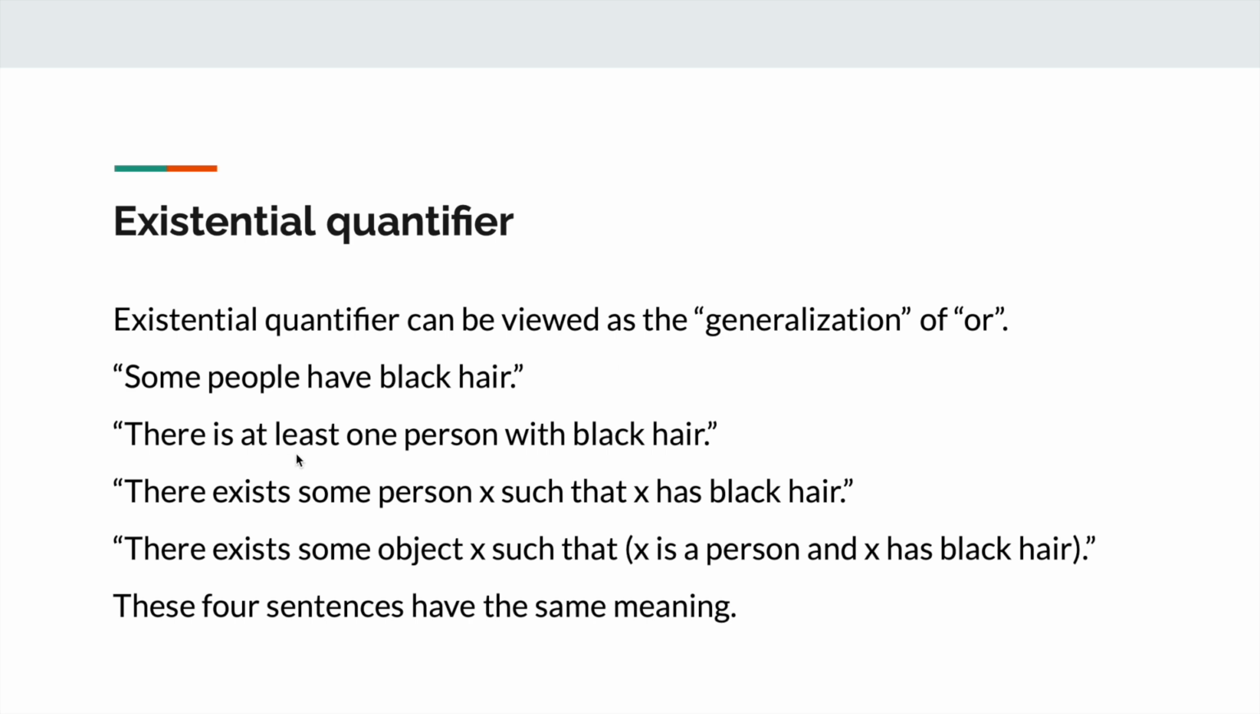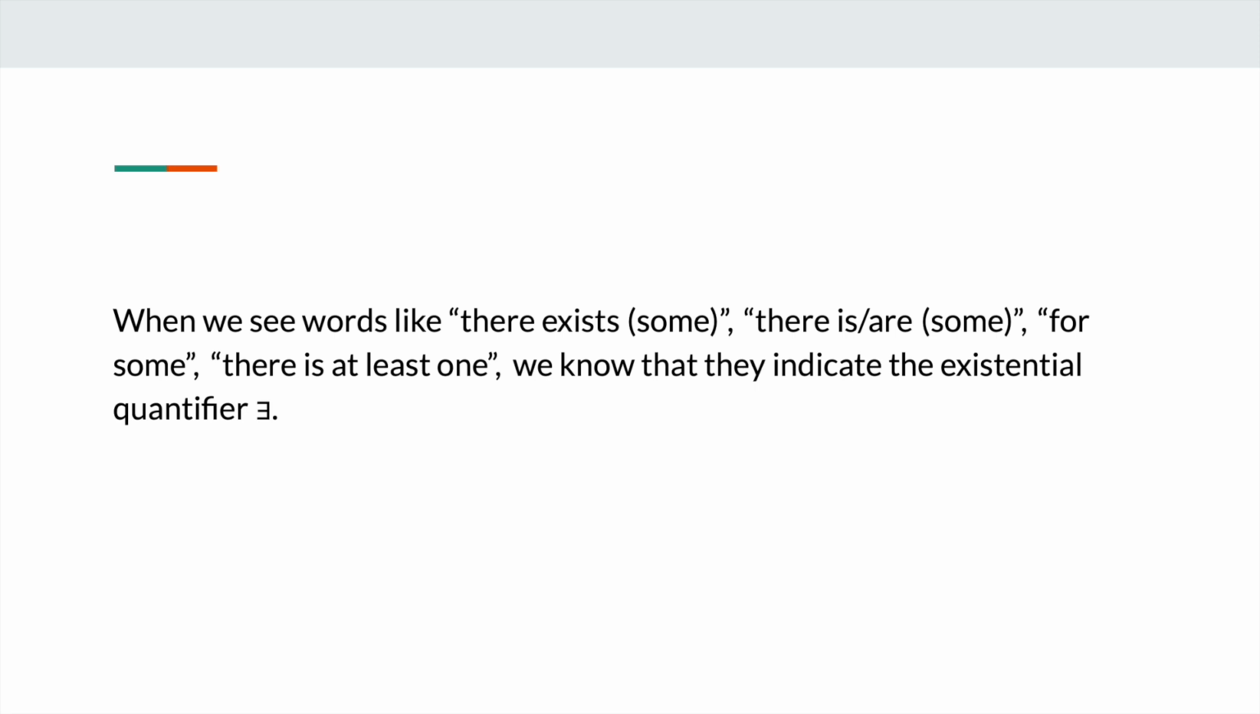There is at least one person with black hair. There exists some person x such that x has black hair. There exists some object x such that x is a person and x has black hair. These four sentences have the same meaning. When we see words like there exists some, there is or there are some, for some, there is at least one, we know that they indicate the existential quantifier.